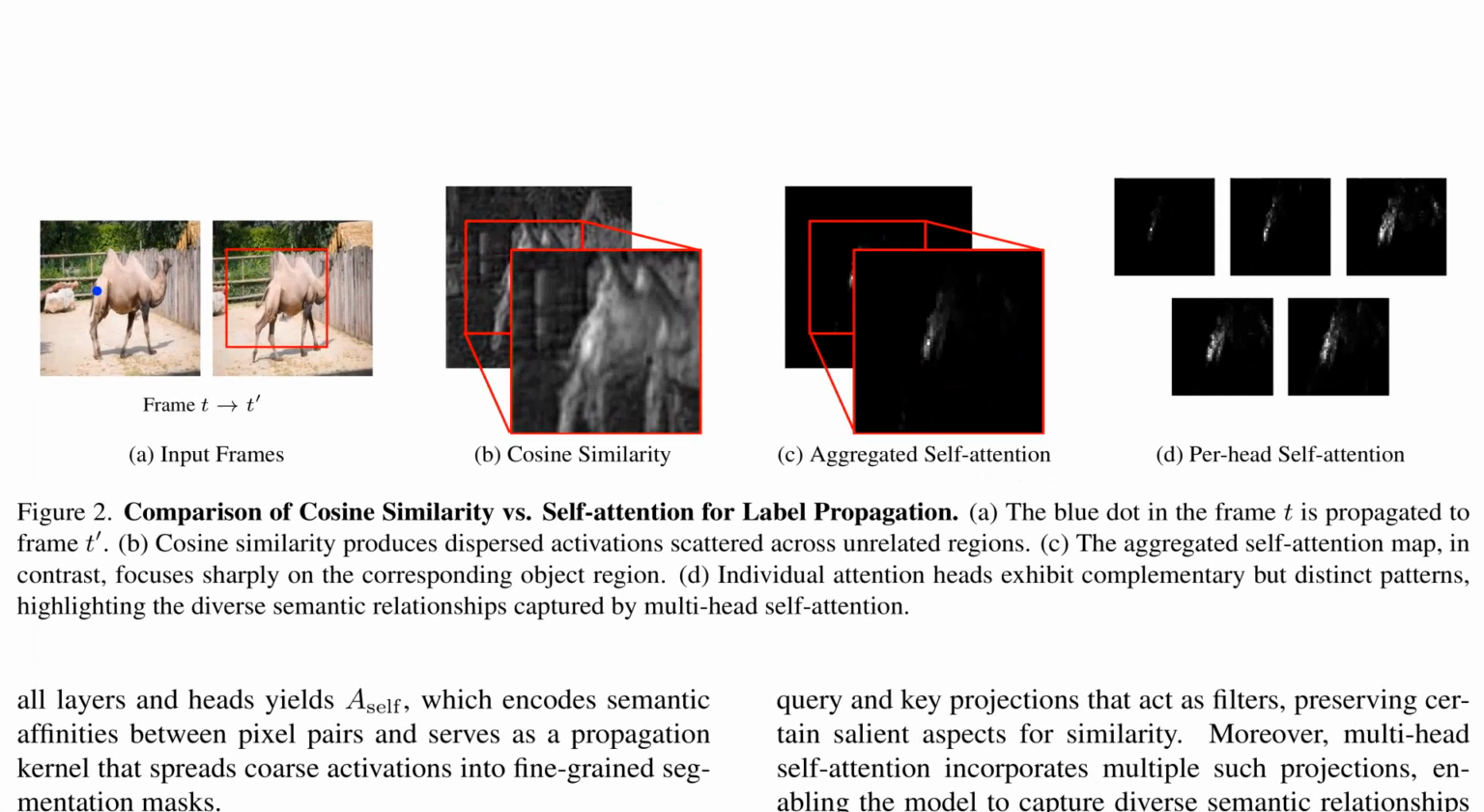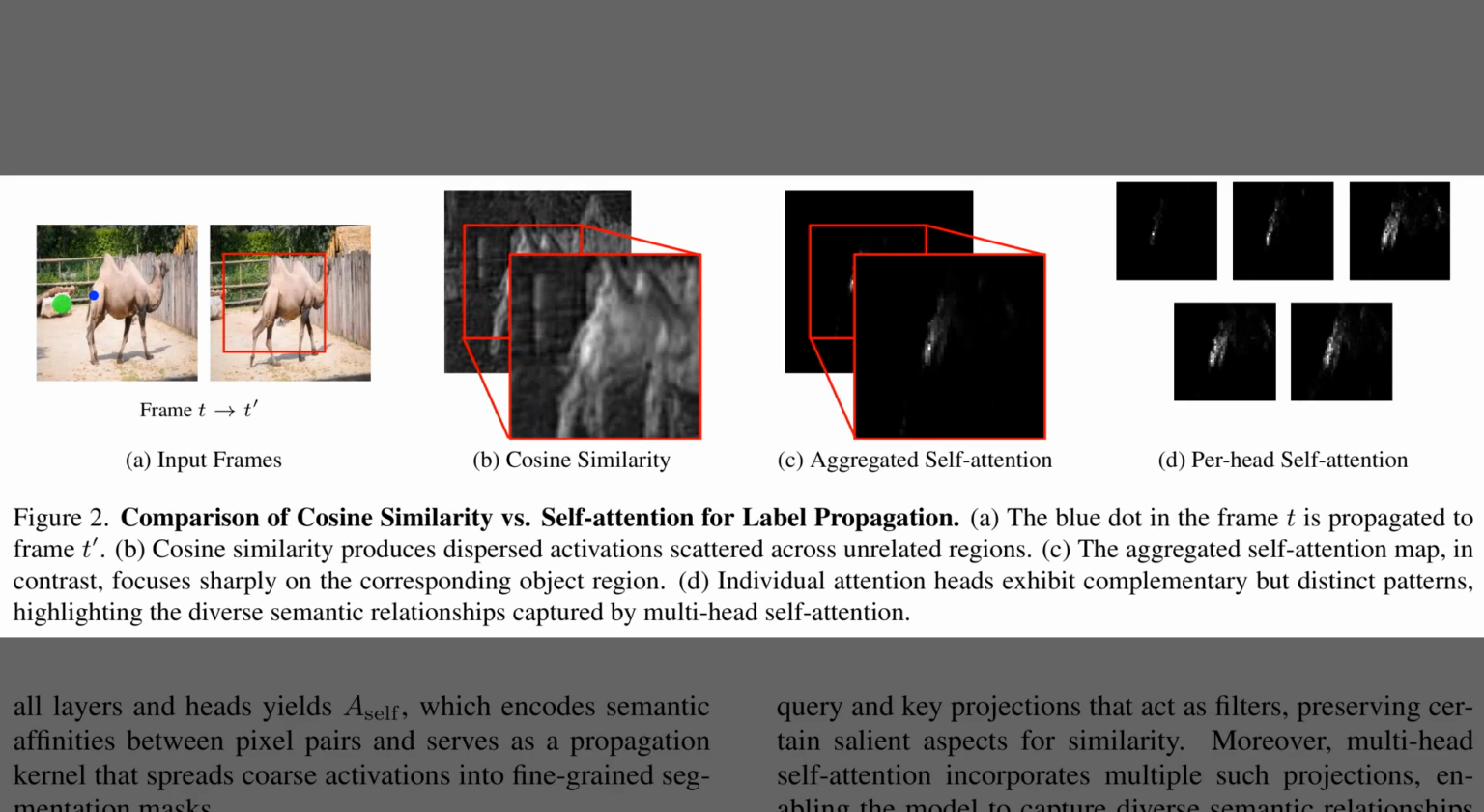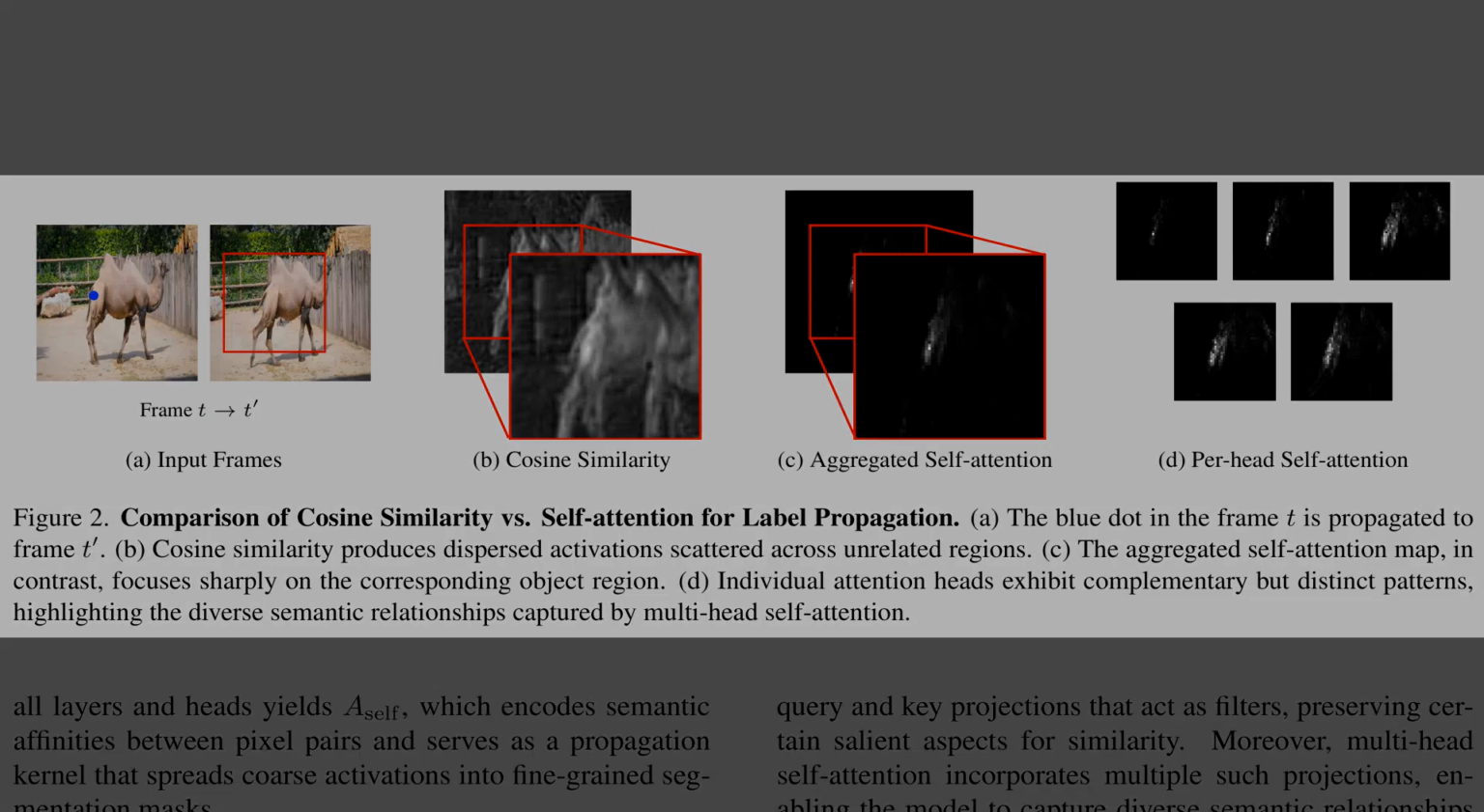Well, Figure 2 moves from single-frame refinement to cross-frame matching. The input camel frames show a blue point that should track the same spot over time. Cosine similarity spreads that point across many unrelated regions, because raw features mix semantics with generation details. The aggregated self-attention map instead locks onto the correct camel region, giving a tight response. Per head self-attention maps each light up different but still relevant parts, which together create a robust propagation signal.